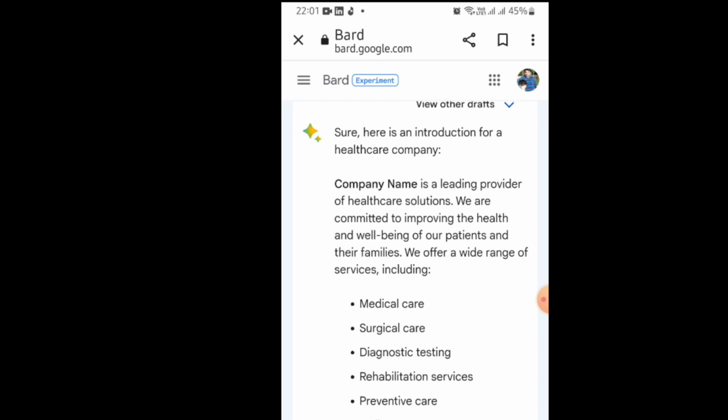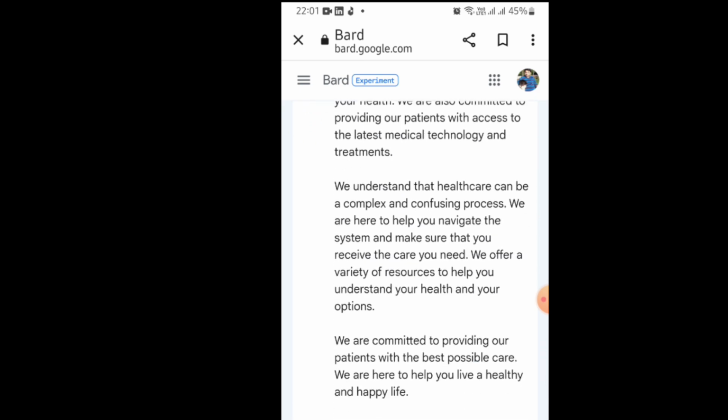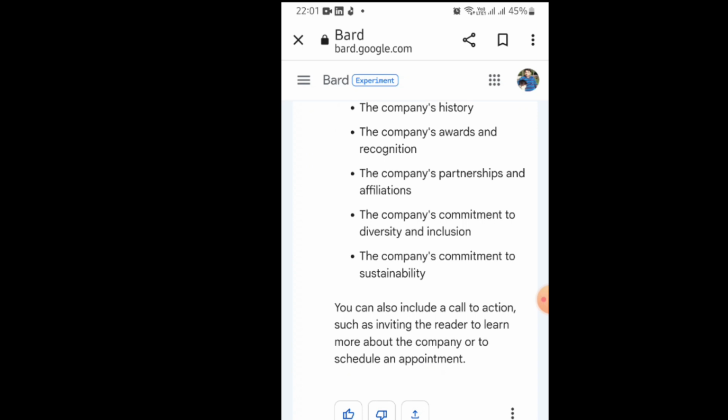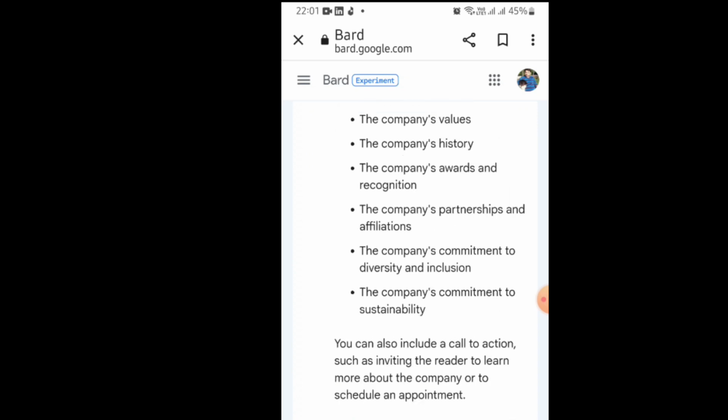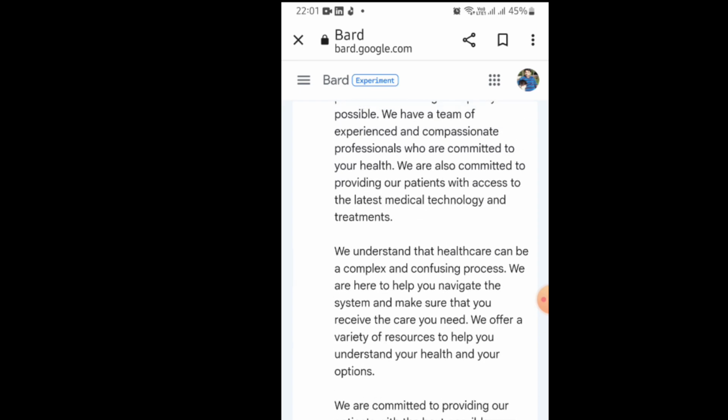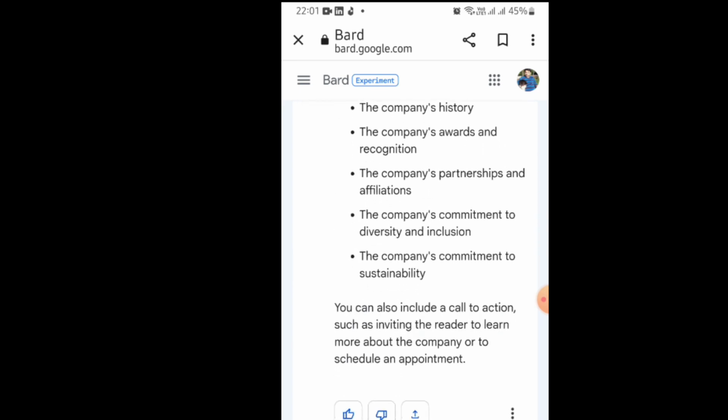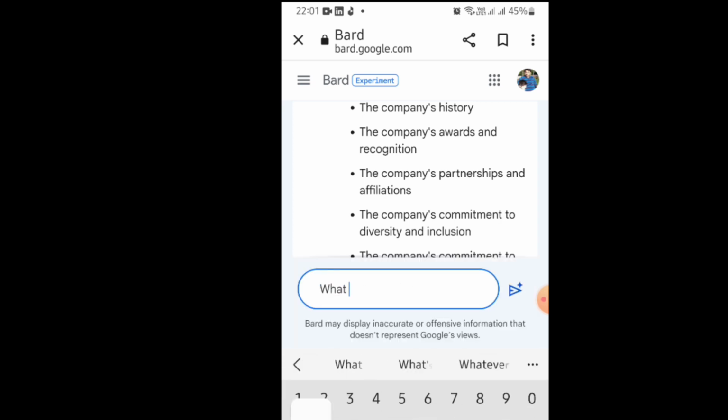Company name is a leading provider of healthcare solutions and medical solutions, and everything it has written, that the company has partnerships and affiliations and everything. It has created a structure for your knowledge, and you can add some more things to your company names and other values, and you can write the introduction of your company in the best possible way.